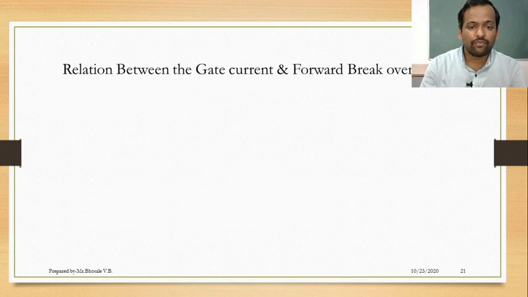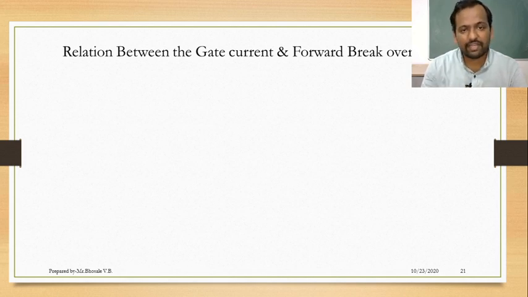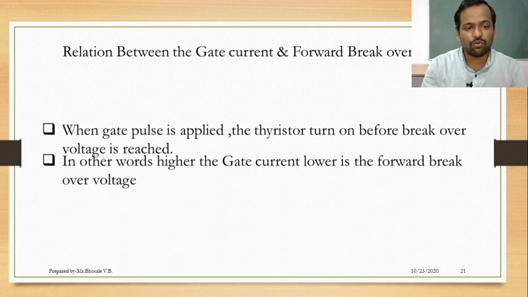Now in this method we have seen that anode is positive, cathode is negative, and gate is not connected. If gate is connected and a pulse is given to the gate terminal, then forward breakover voltage decreases. Now one should ask a question like this: relation between gate current and forward breakover voltage.